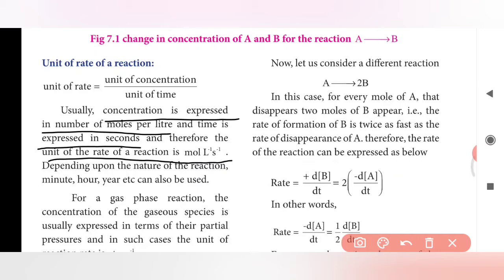Depending on the nature of the reaction, minute, hour, year, etc. can also be used. If the reaction occurs very slowly, we can use minutes, hours, or years, etc.